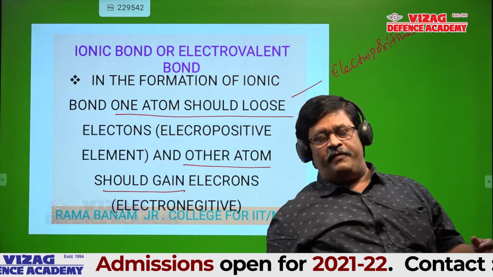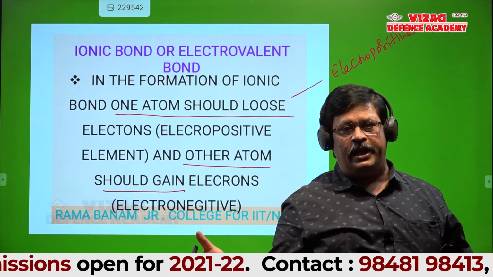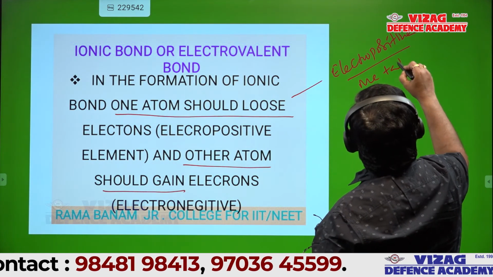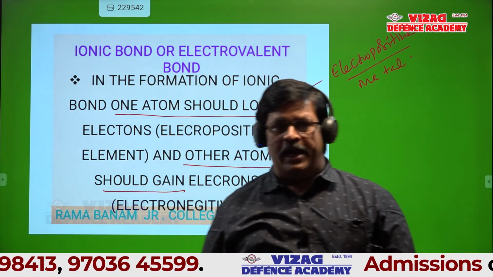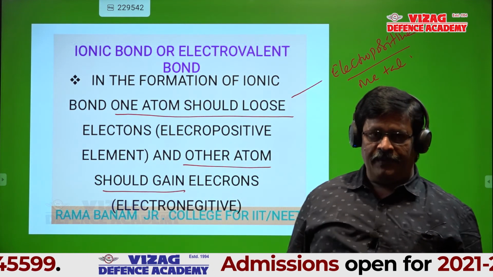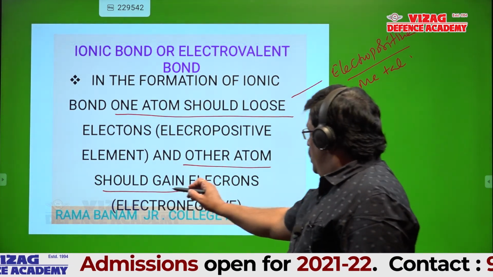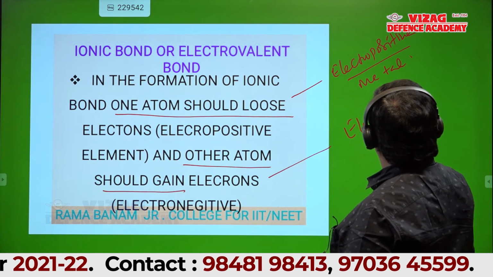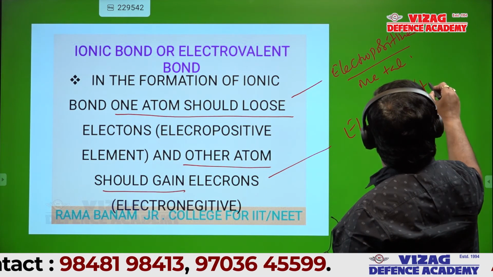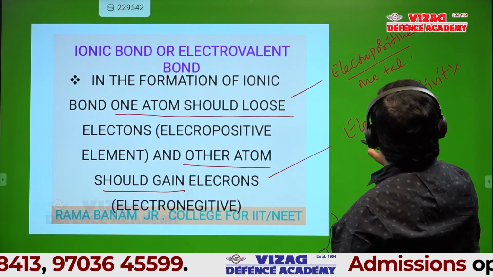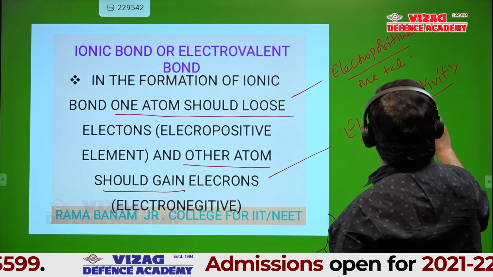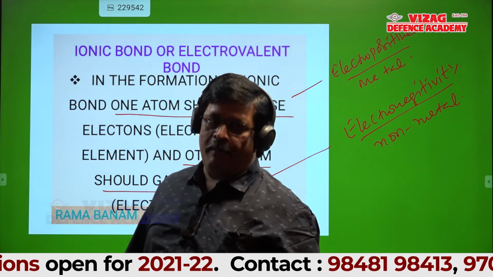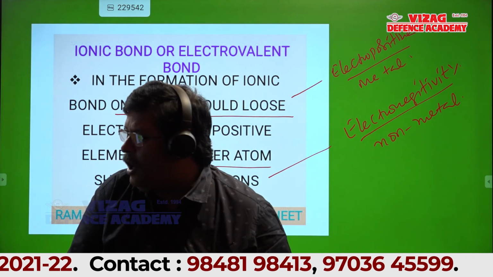The tendency of an atom to lose electron is electropositive, nothing but metals. We all know metals enter into chemical reactions by losing electrons. Is it okay? And gaining of electron is nothing but electronegativity, a property of non-metals. So one should be a metal and the other should be a non-metal.